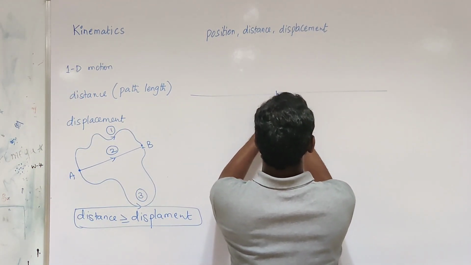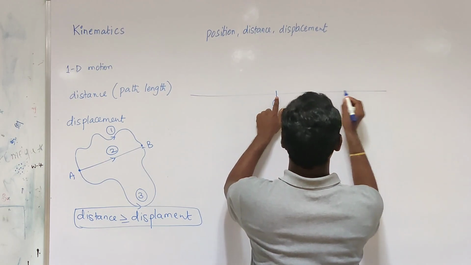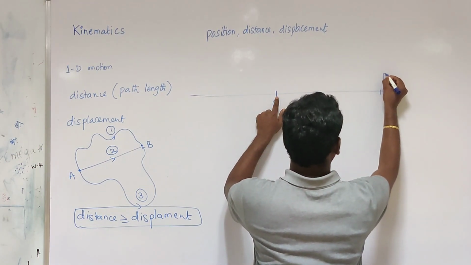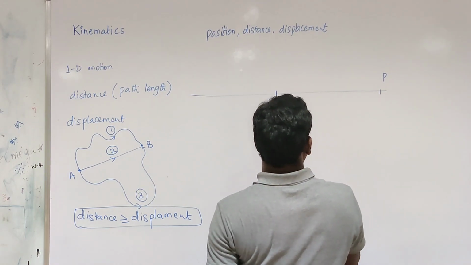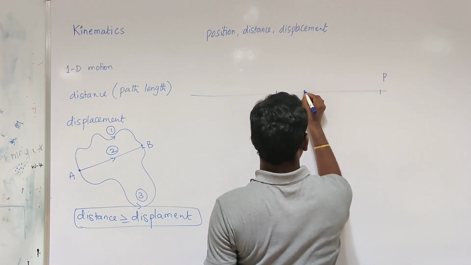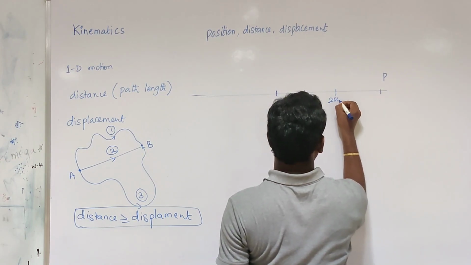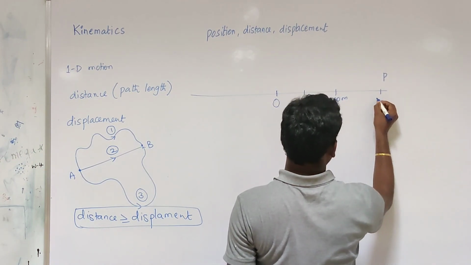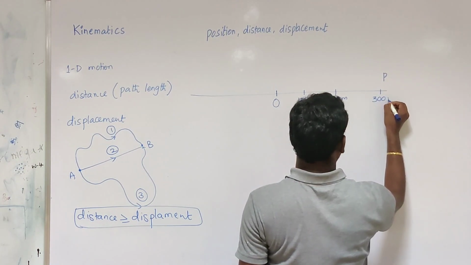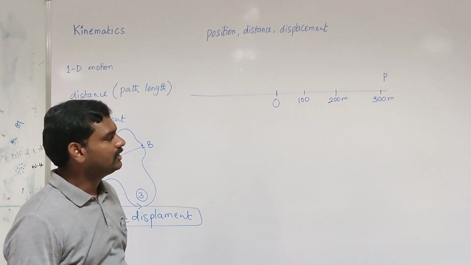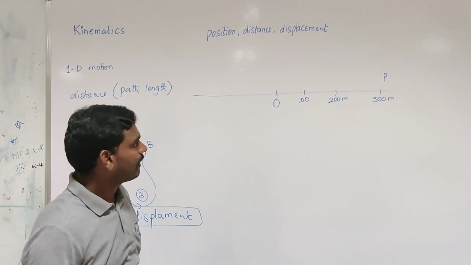Consider the particle is moving from point O to point P like this. Consider this is 100, 200 meters, the position is 200 meters, the position is 300 meters like this.